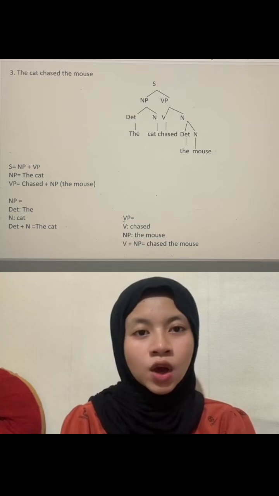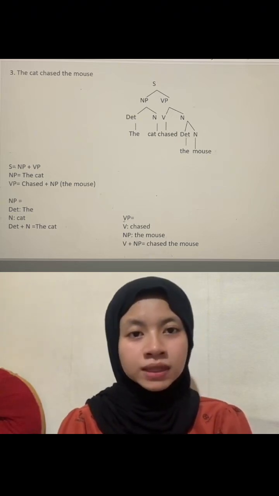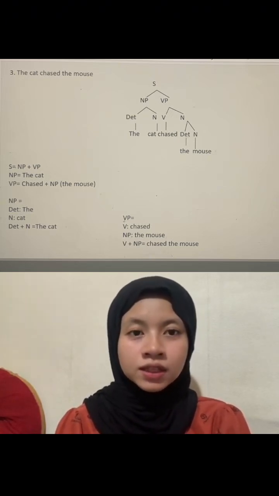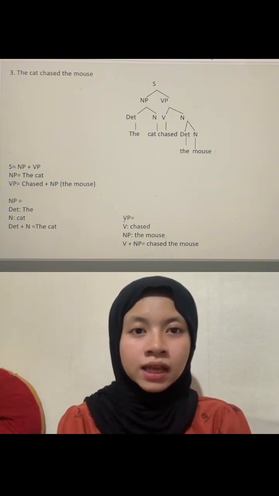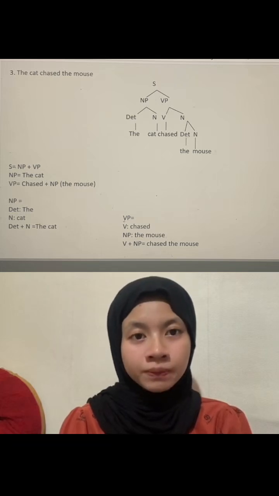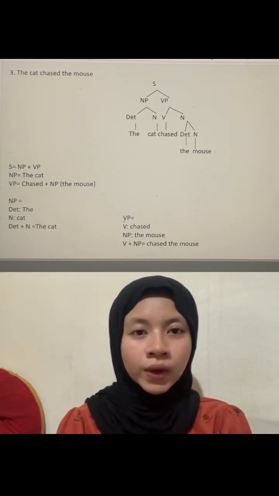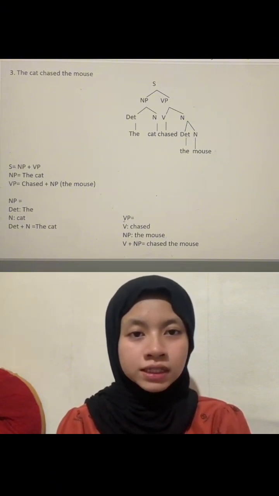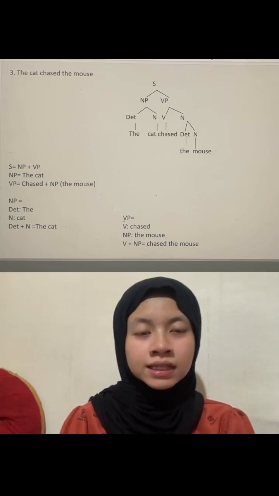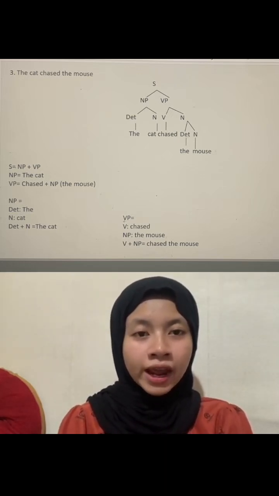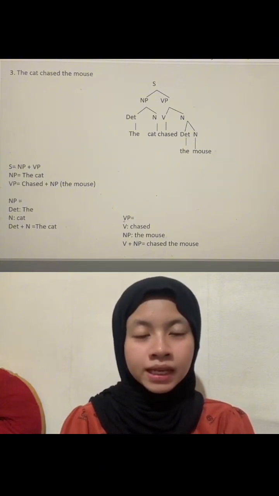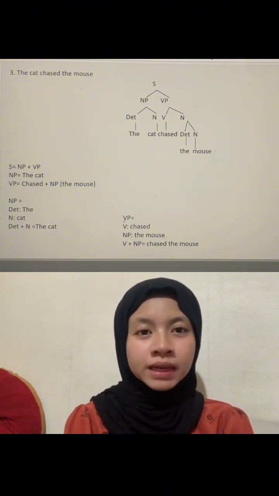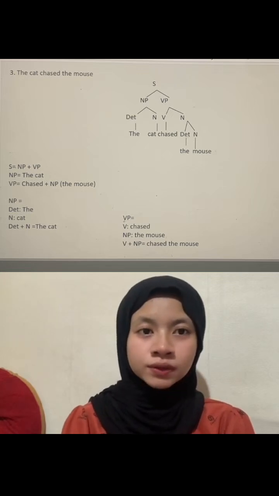It consists of determiner equals the, noun equals cat, so D plus N equals the cat. Next is the verb phrase or VP. VP equals chased the mouse. It consists of verb or V is chased and NP is the mouse. So the full sentence, or S, equals NP, the cat, plus VP, chased the mouse.